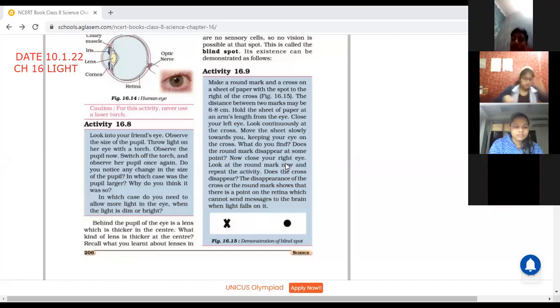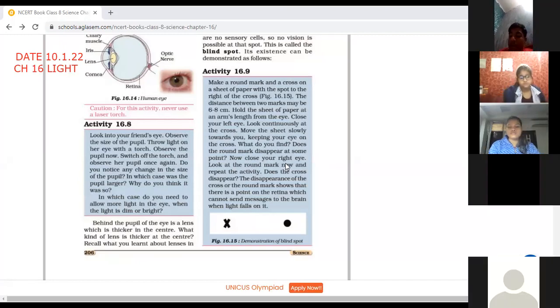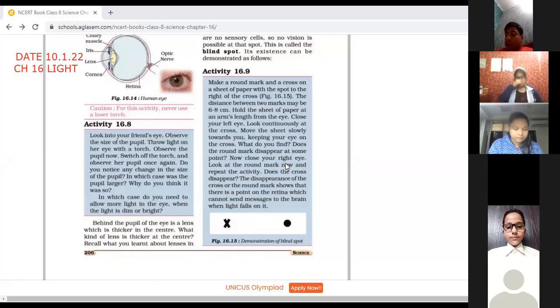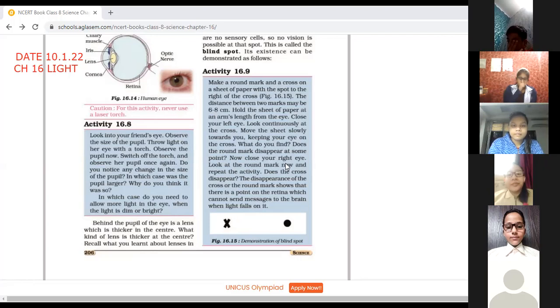Aryan Singh, are you doing? मैम जो क्रॉस है मैम वो दिख नहीं रहा. Yes, means a stage comes when you are not able to see a cross, and one stage comes when you are not able to see a dot. So the disappearance of a cross or a round mark shows that there is a point on the retina which can't send message to the brain when light falls on it. So that point is known as a blind spot.